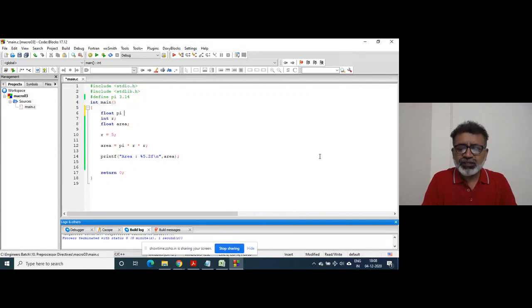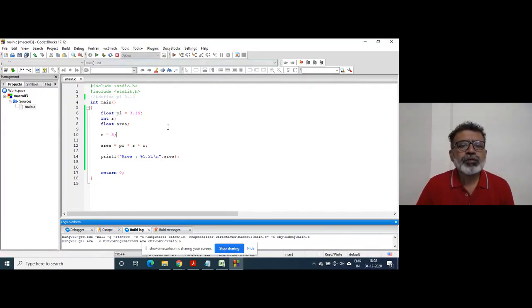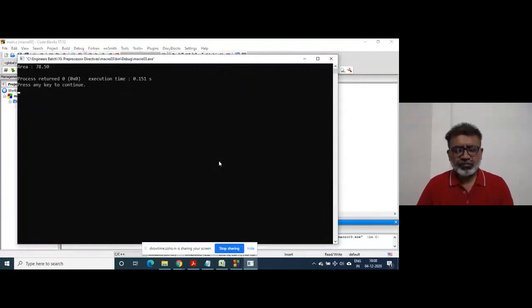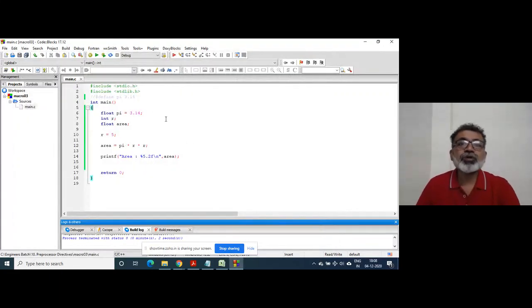So suppose float pi is equal to 3.14, what is wrong in this? There is nothing wrong in this. Okay? If I comment this, it will work fantastically, right? Because float pi is 3.14, right? So what is the difference between this macro and this? You should actually think on that, or probably you might have thought differently.